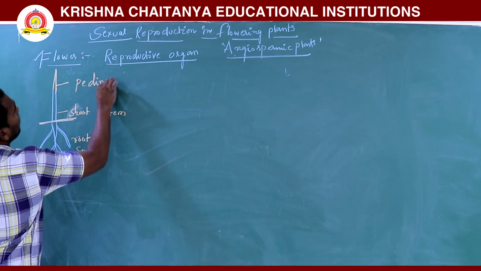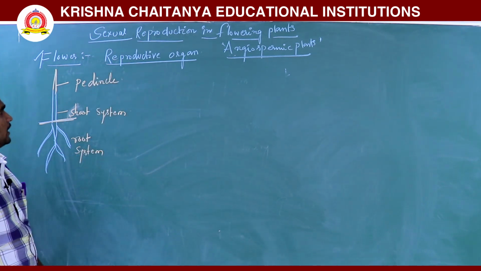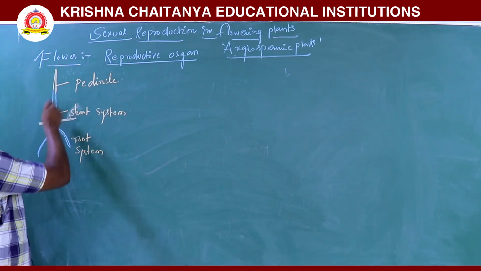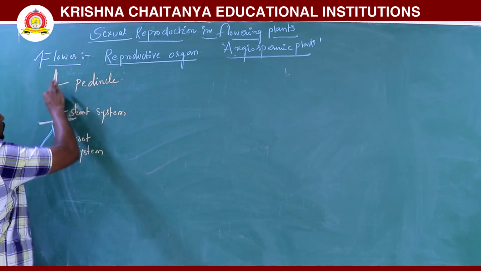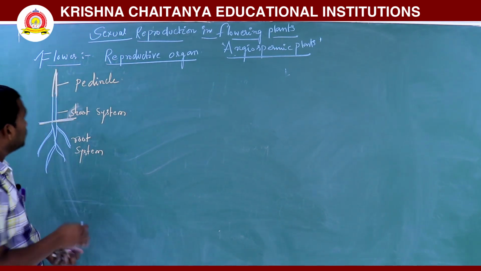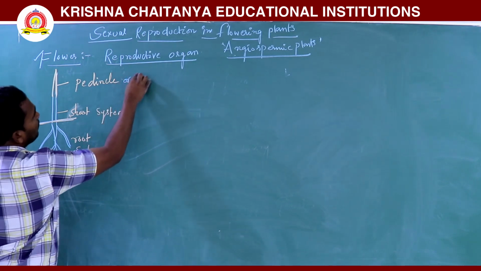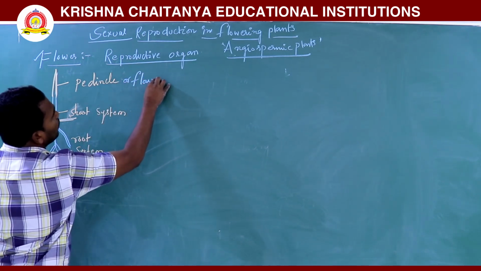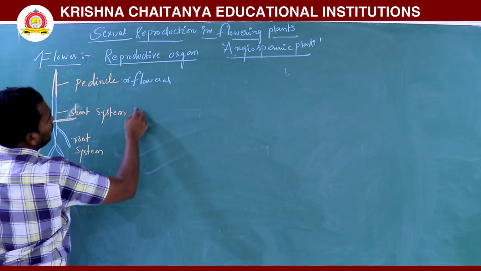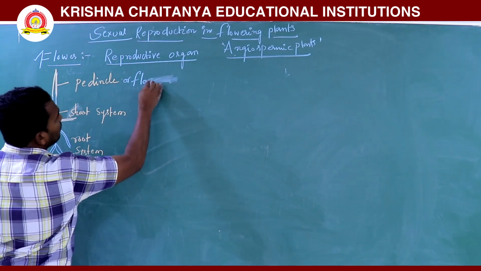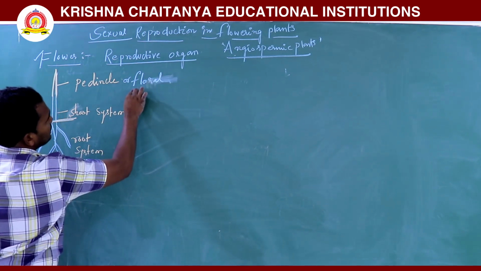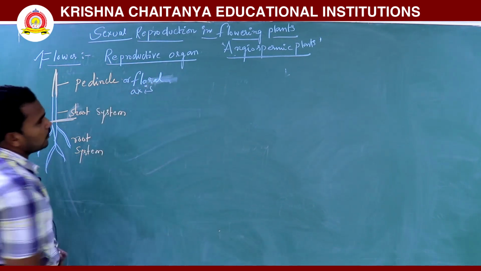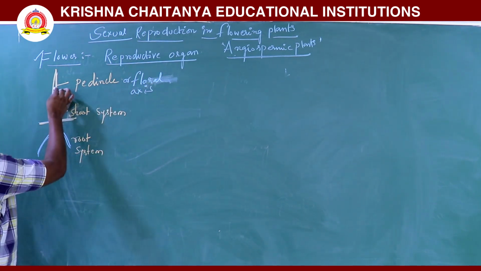In the peduncle, it is a modified shoot. The peduncle is also called a floral axis. So what is there in the floral axis?